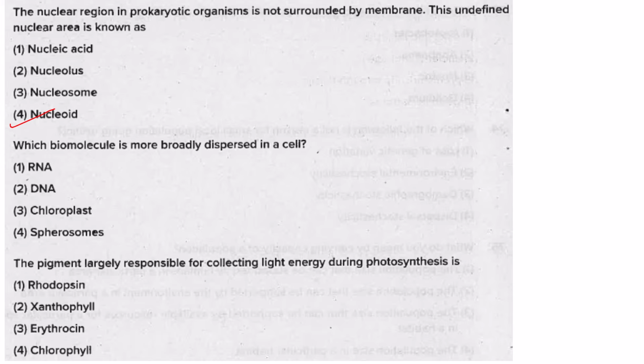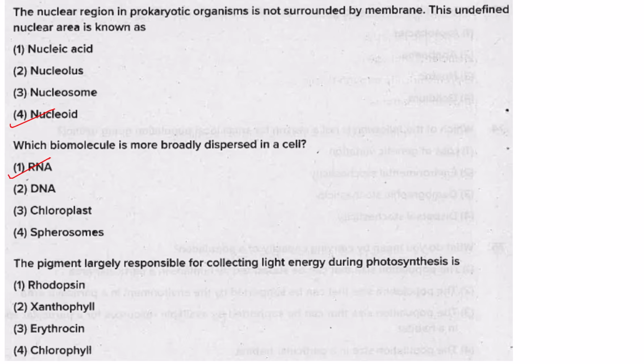Then next one, which biomolecule is most broadly dispersed in a cell? Dispersed means it will be found in the cytoplasm, in your plasma membrane, and in your other cell organelles. That is what is meant by dispersed in the cell. So which biomolecule is more broadly dispersed? It is your RNA. It is found in the nucleus as well as in the cytoplasm.